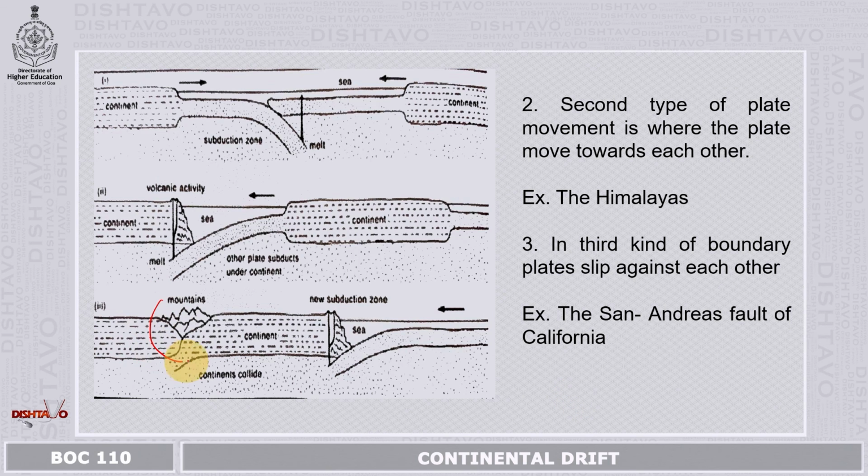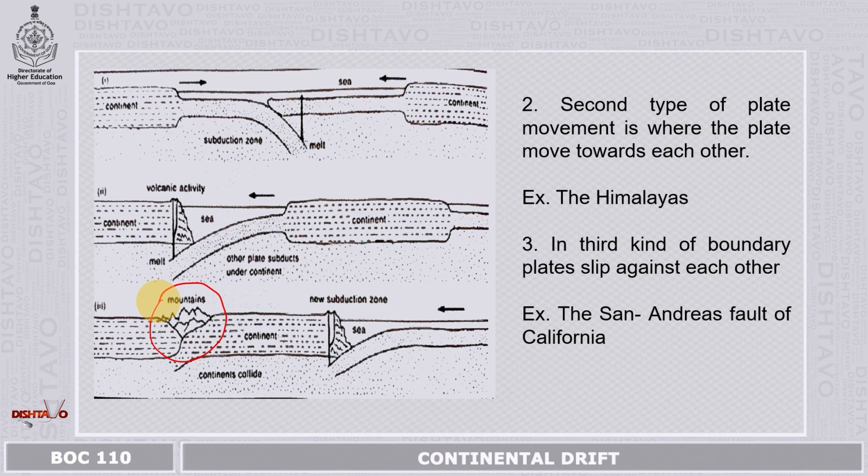You can see mountains rising because of the subduction of one plate under another. This mountain rise results in diversification of flora and fauna, and also mixing of the two differently evolved species at this juncture. The Himalayan mountains are one example of such movement of two plates towards each other.